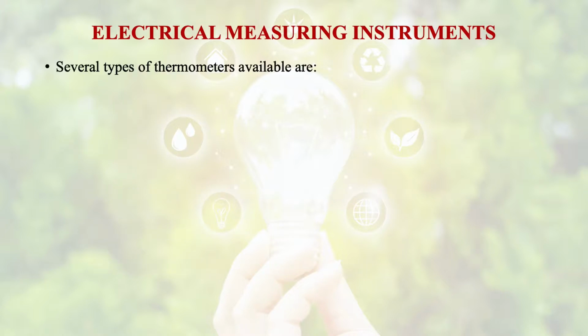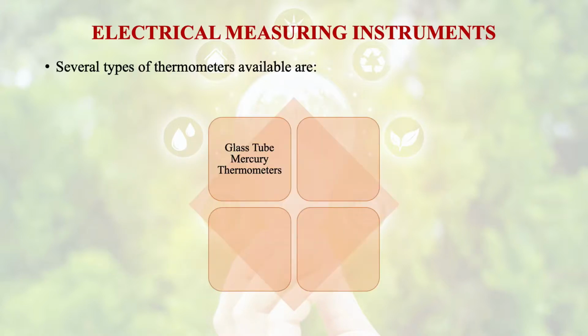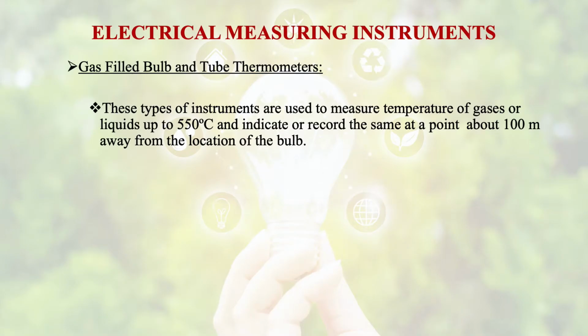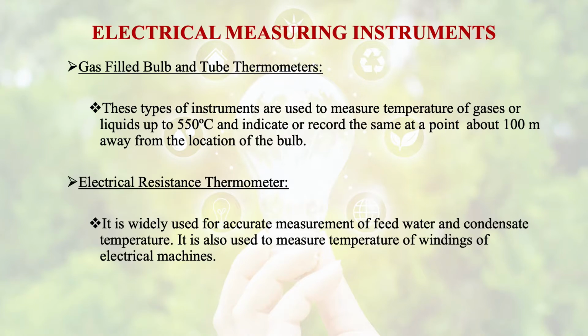Several types of thermometers are available: glass tube mercury thermometer, gas filled bulb and tube thermometer, vapor pressure thermometer. It depends upon the application. It depends upon the temperature at where we are going to do the measurement. For example, this gas filled bulb and tube thermometer is used to measure the temperature of gases or liquids up to 550 degrees centigrade and indicate or record the same at a point about 100 meters away from the location of the bulb.